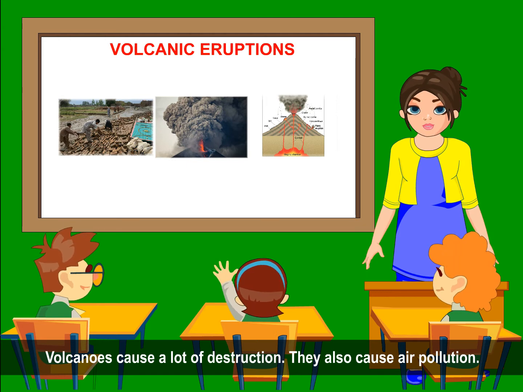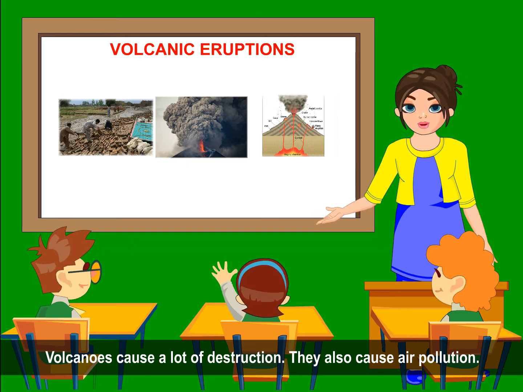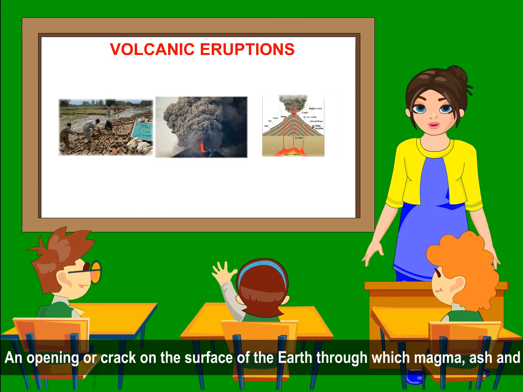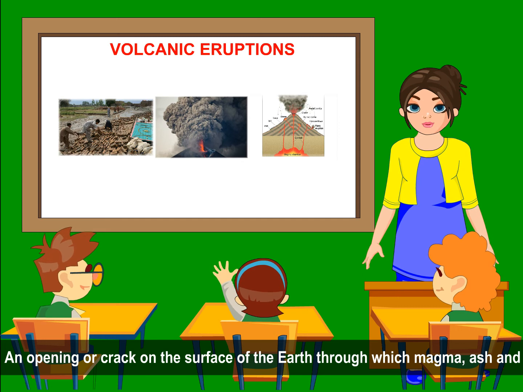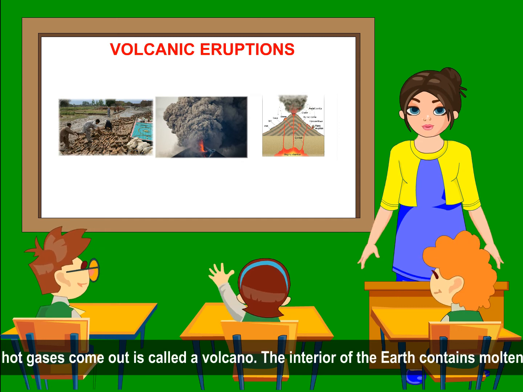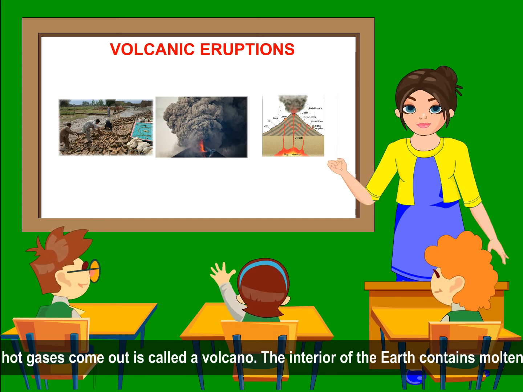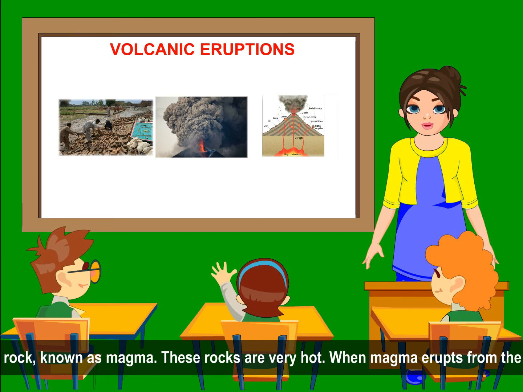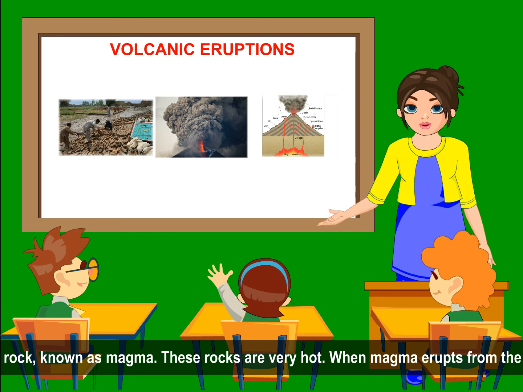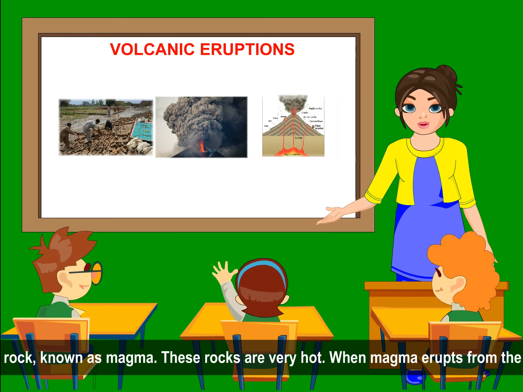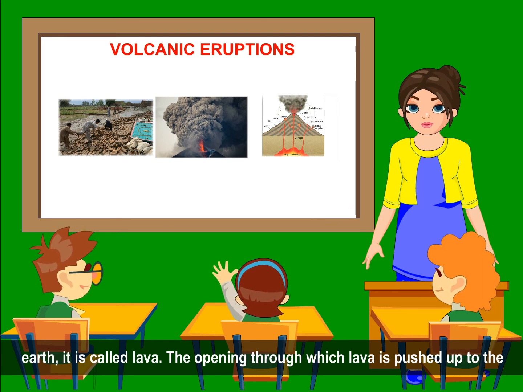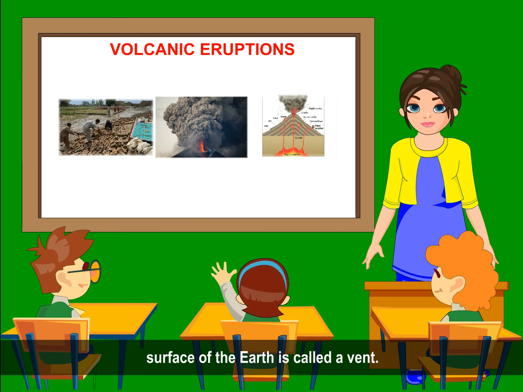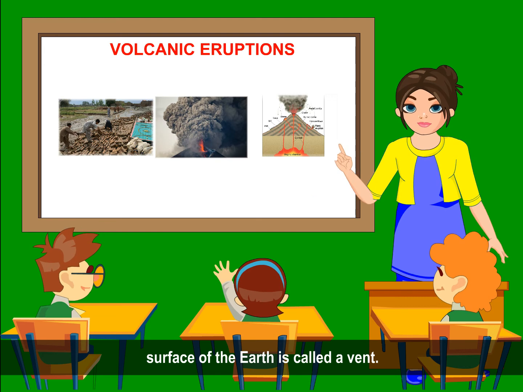Volcanic eruptions. Volcanoes cause a lot of destruction. They also cause air pollution. An opening or crack on the surface of the earth through which magma, ash and hot gases come out is called a volcano. The interior of the earth contains molten rock known as magma. These rocks are very hot. When magma erupts from the earth, it is called lava. The opening through which lava is pushed up to the surface of the earth is called a vent.